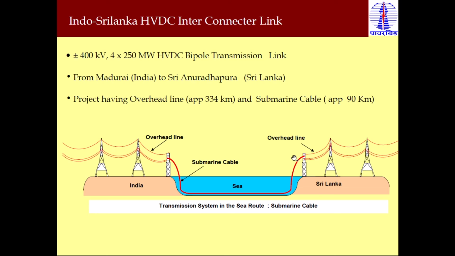You can also see it here graphically. This is the overhead line power transmission through the HVDC line, and this is the 90 kilometers through submersible cables, submarine cables. And this is a plus or minus 400 kV line, and the total capacity is 1000 megawatt. This is a bipole HVDC system, and this total project has an overhead line length of 334 kilometers and a submersible cable length of 90 kilometers.